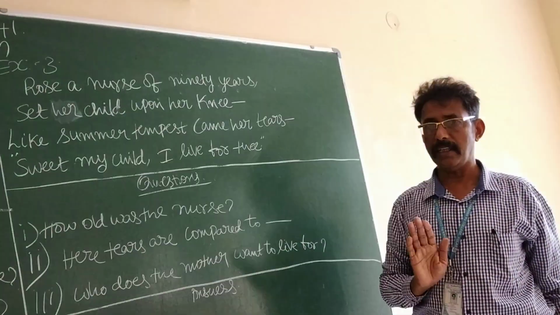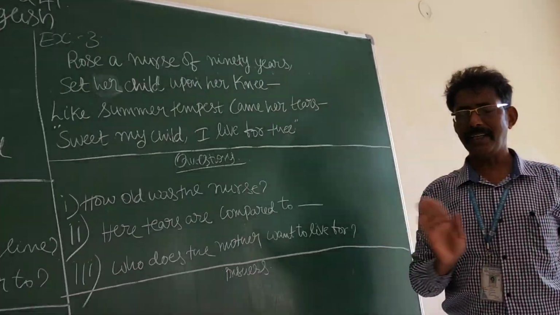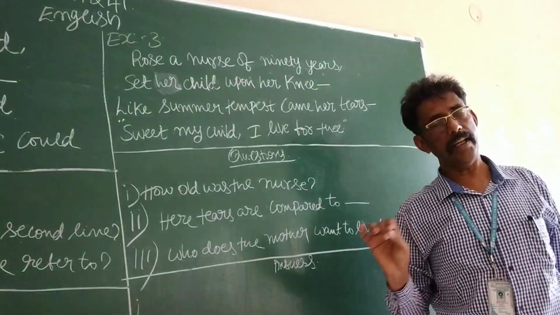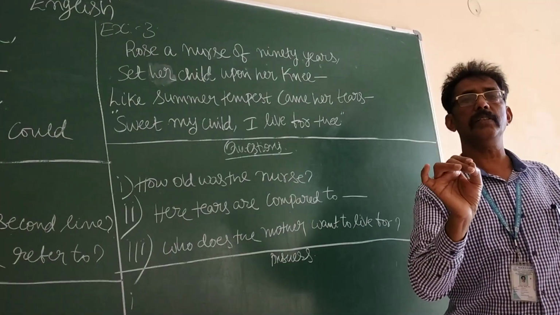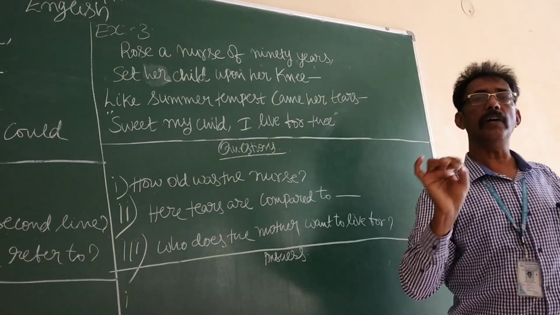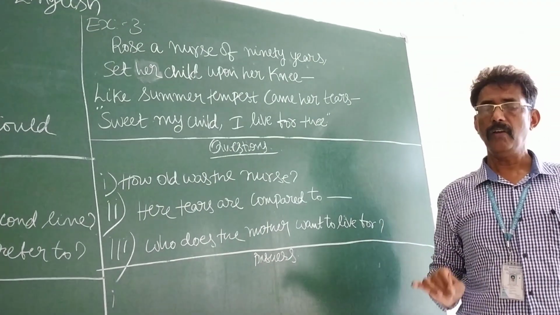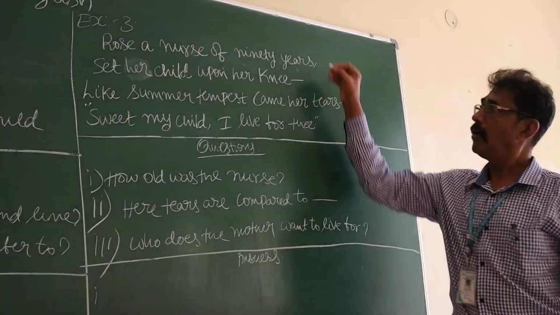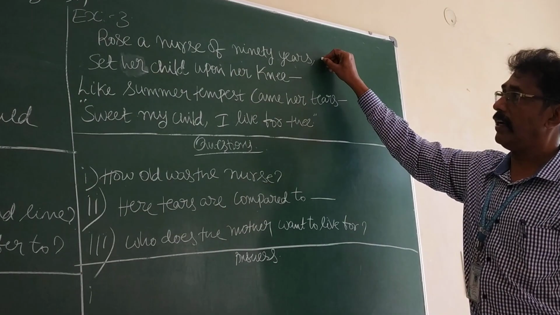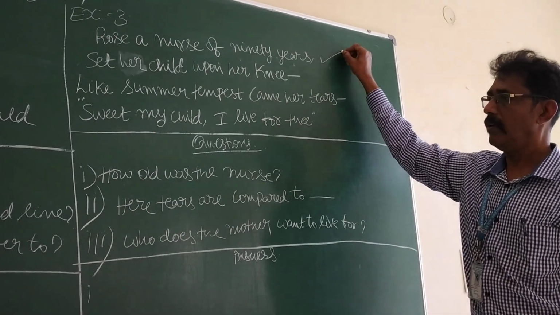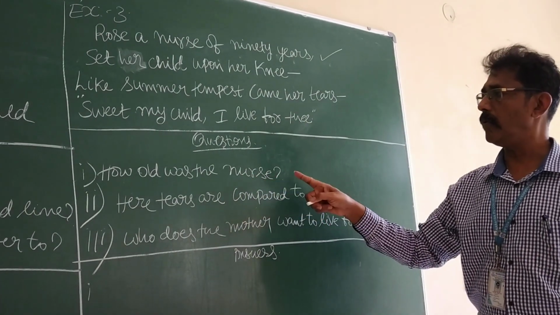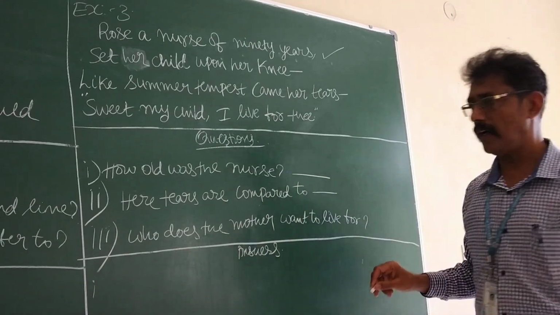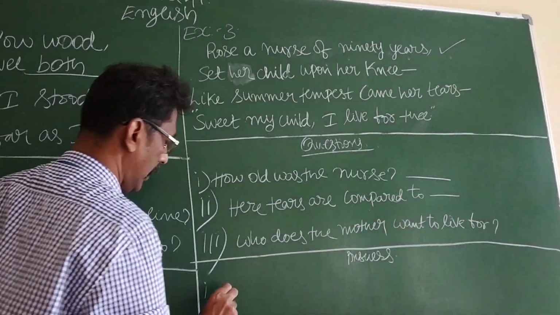This is not a simple question. Nothing is simple in English, but everything is easier when you follow the teaching strictly, when you work hard in it. Now, Rose is a nurse of 90 years. Now, how old was the nurse? What is the answer? 90 years.